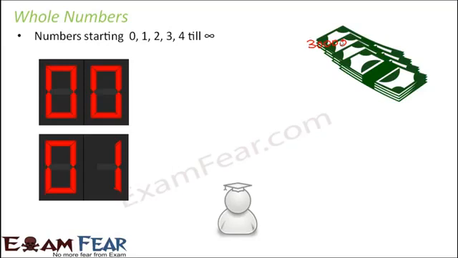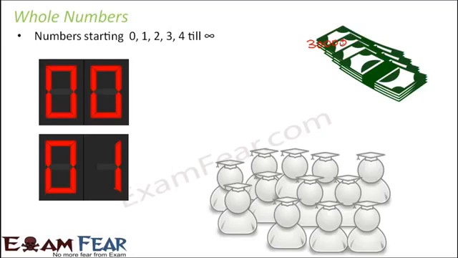Now when you say that there is 1 student in a class, and when you say that there are 10 students in a class, do you think that they mean the same thing? No, there is a lot of difference between the two. But when you actually see, you write 1 like this and you write 10 like this. So this is due to the presence of a 0. The entire number is changed. So 0 is very critical. And that is why the concept of whole numbers was put into the picture.